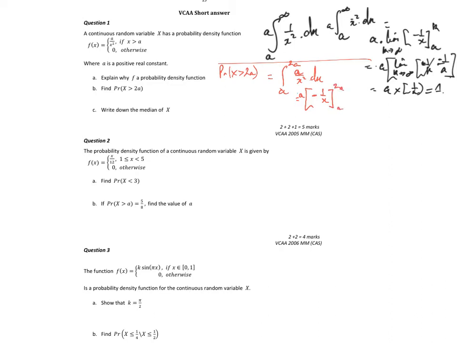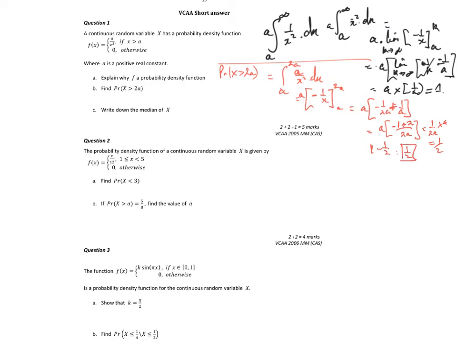So that's equal to a times -1 on 2a minus 1 on a, which is equal to a outside of, it's a plus in there, -1 plus 2 over 2a, which is equal to 1 on 2a times a, which is equal to a half. So my answer is 1 minus a half, which is equal to a half anyway.